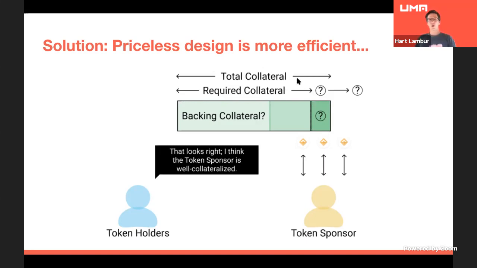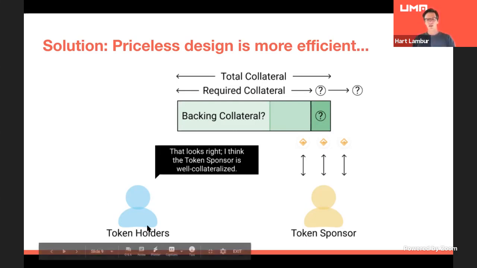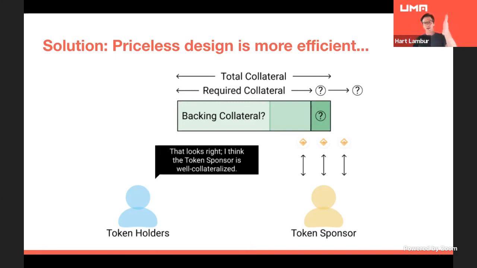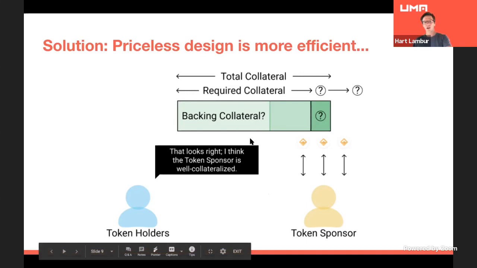But here we are optimistically observing this contract to see if it's correctly collateralized or not. So the contract participants on both sides, anyone in the ecosystem, can look at the Ethereum blockchain and be like, okay, this contract, yes, it has enough value in it, or no, it doesn't. And we have no on-chain price feed. If people think it's correctly collateralized, it is correctly collateralized.